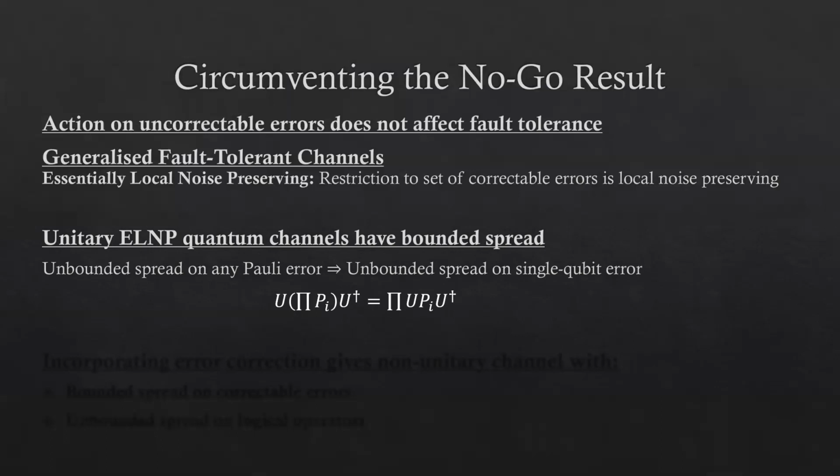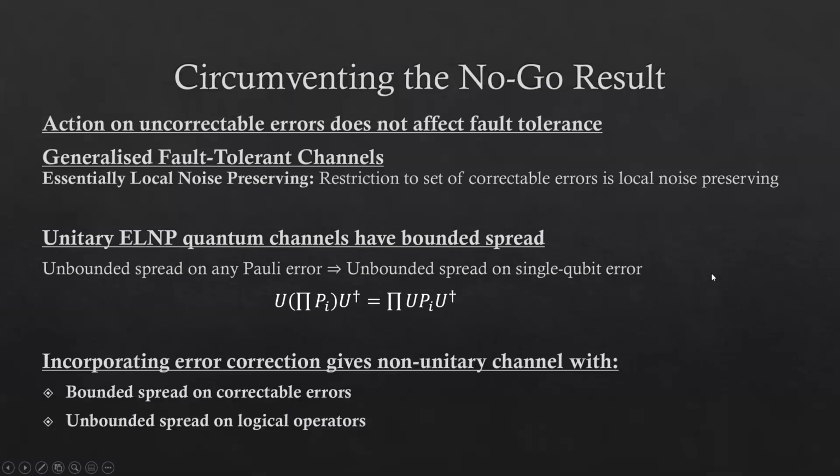This is interesting since it justifies the intuition that many would have that non-unitarity plays an essential role in all of the tricks used to achieve universal quantum computing. In particular, what we show is that we cannot circumvent our no-go result with unitary, essentially local noise preserving channels, but we can by using non-unitarity in a specific way. That is, by incorporating error correction into the implementation of logical operators.